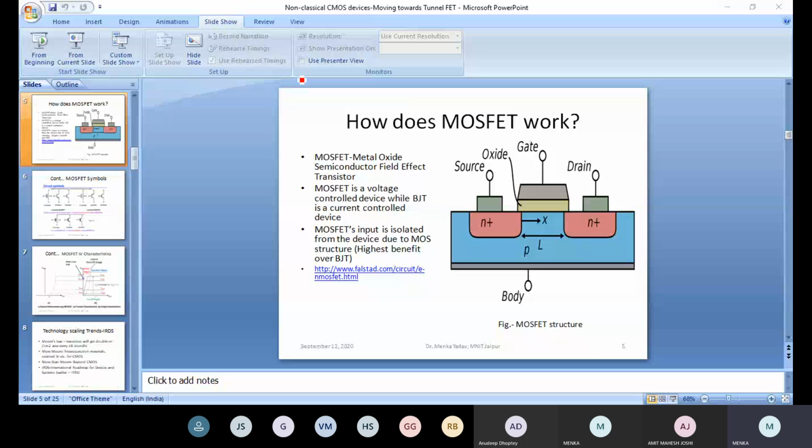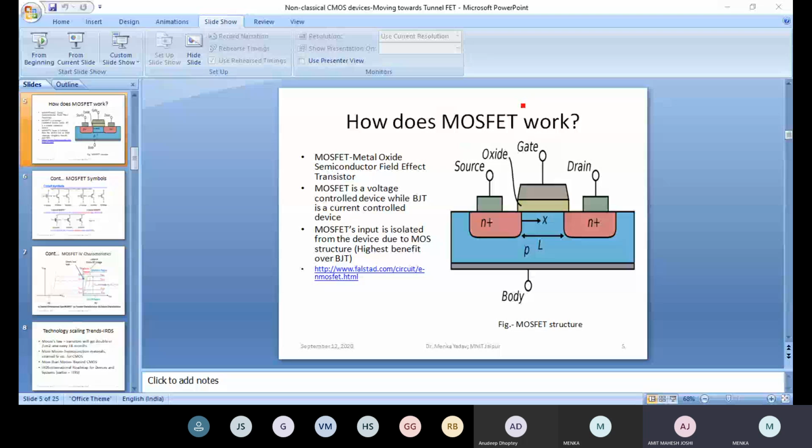MOSFET stands for metal oxide semiconductor field effect transistor, and this is a voltage controlled device, while BJT is a current controlled device. The meaning is you control the MOSFET characteristics with the help of gate voltage. This is the gate terminal. There are 4 terminals: source, gate, drain, and body. You have N plus regions for the source and drain, which are heavily doped, and the channel is almost intrinsic or very lightly doped.